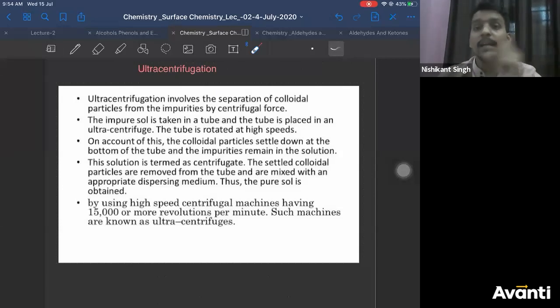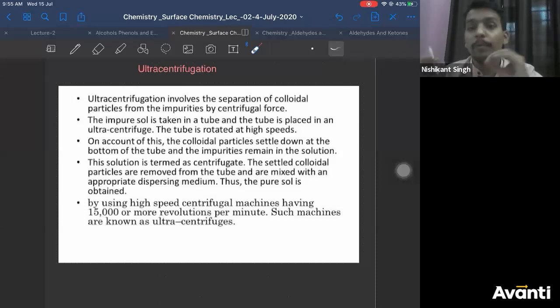So what is ultracentrifugation then? It is centrifugation only, but there is a difference between normal centrifugation and this centrifugation. Since the particles are very small, the density is very small. And if these densities are very small, at a normal speed, you cannot separate them. You need to rotate them at very high speed. When you rotate them at very high speed, then only you can separate the colloidal particles, correct? Yes, you can say that, Gaurish.